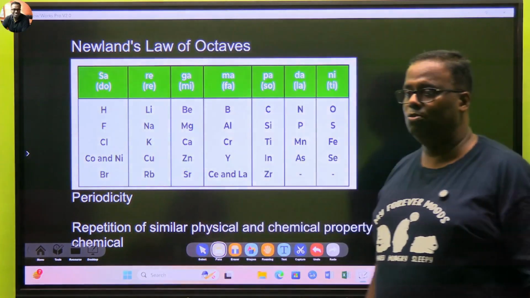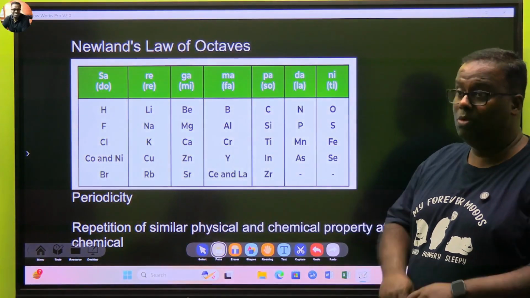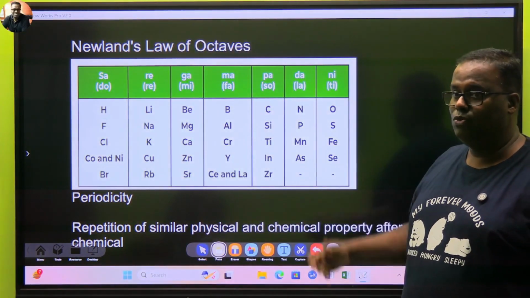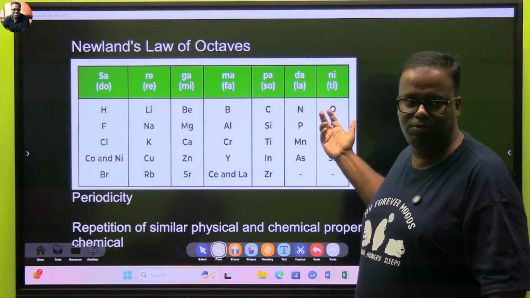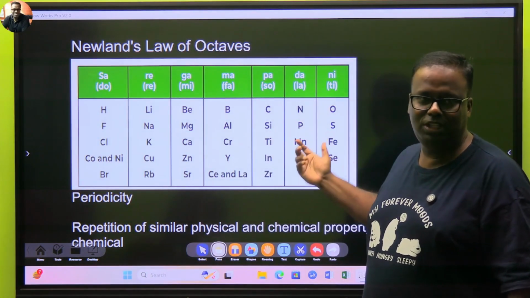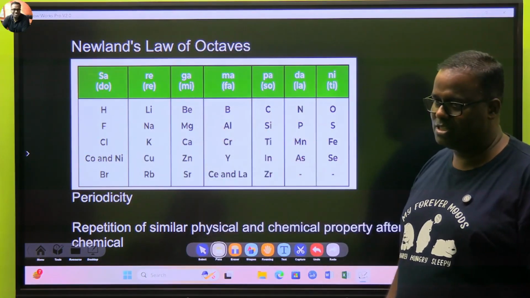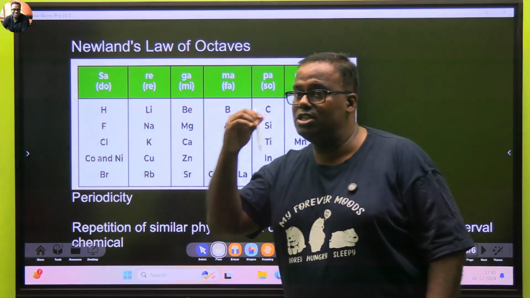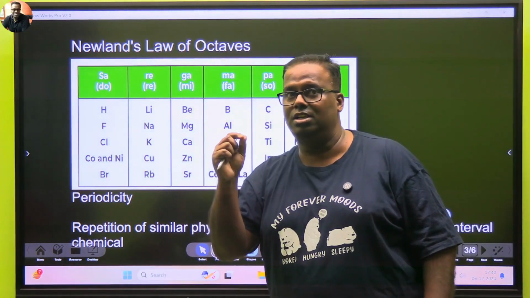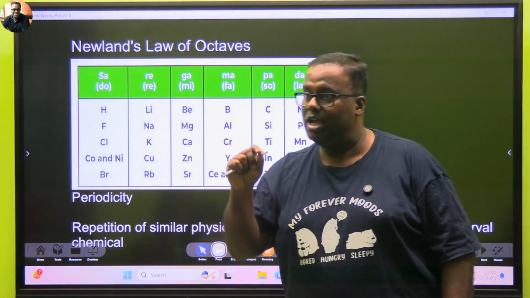Where do you place the noble elements now? Because noble elements are also similar. If noble elements are similar, then you don't have an octave, it's not a nonave, you can't have another one. And if you put that, the noble elements do not get placed. So Newlands' law of octaves is the first one which tells you about the word called periodicity. Before that, we had the word groups, and then periodicity.